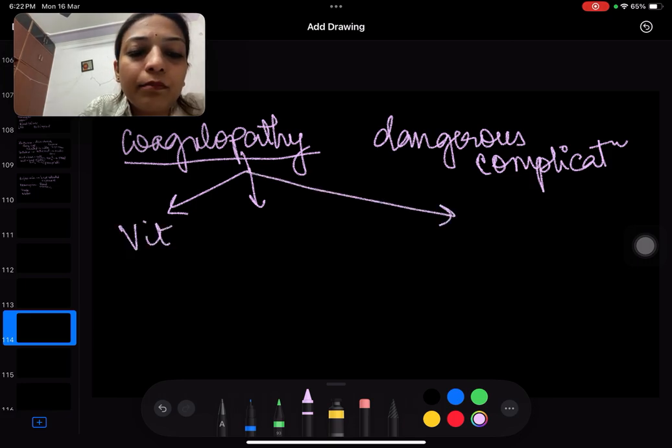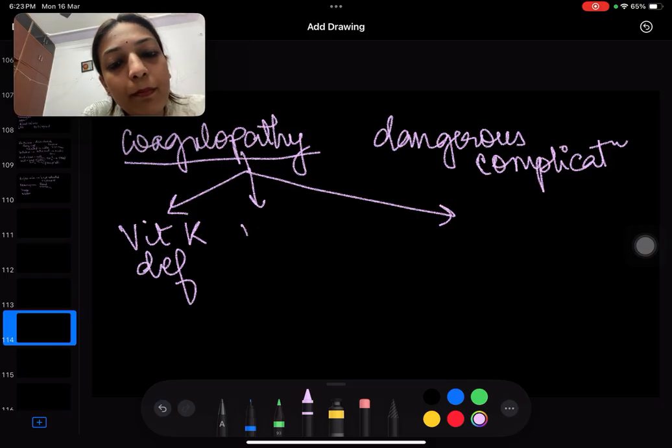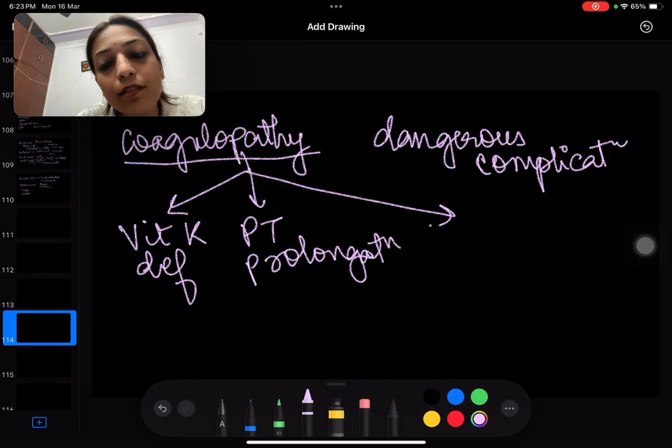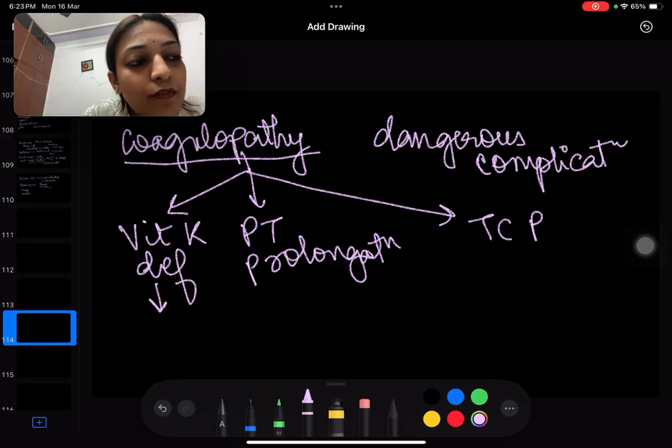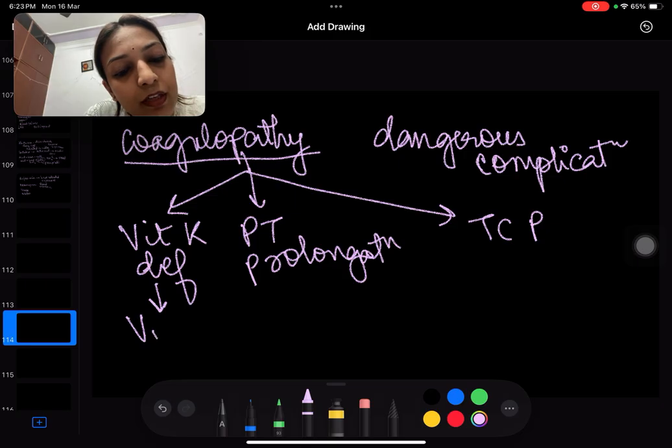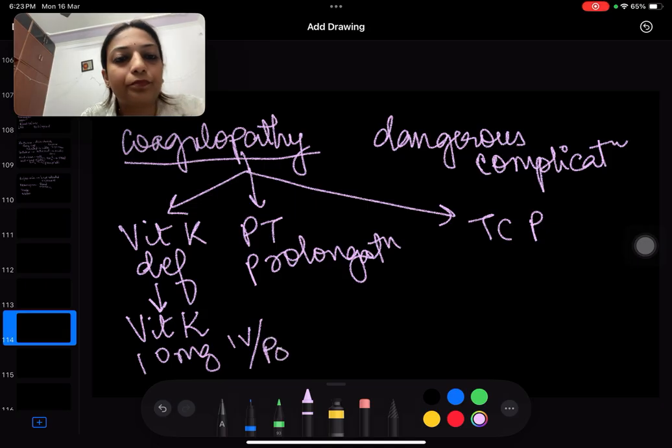One is that there can be vitamin K deficiency. Number two, there can be PT prolongation, prolonged prothrombin time. And number three is TCP, thrombocytopenia. If there is vitamin K deficiency, what are we going to give? We are going to give vitamin K. How much? The standard dose is 10 mg. It can be given IV or per oral.